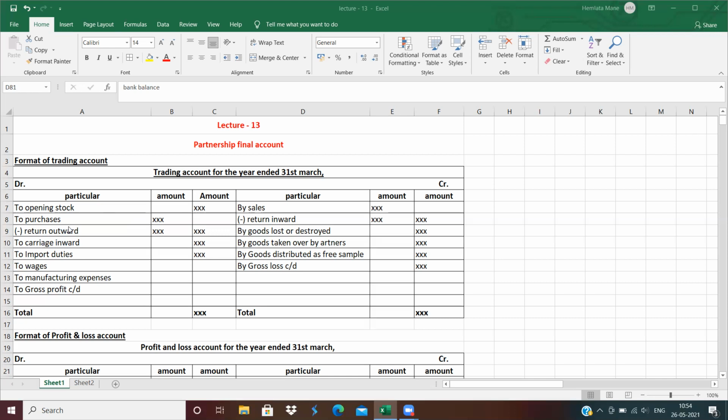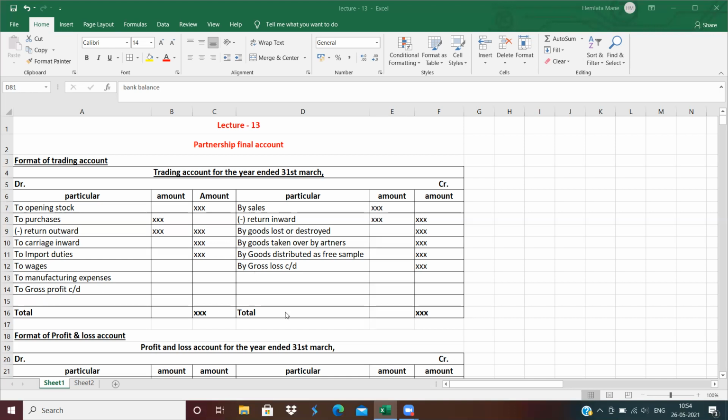Next is purchases, less return outward. Return outward means purchase return. If there is any purchase return, then deduct it from the purchases and write the figure in the outer column. Next, carriage inward, import duties, wages, manufacturing expenses, and gross profit carried down.